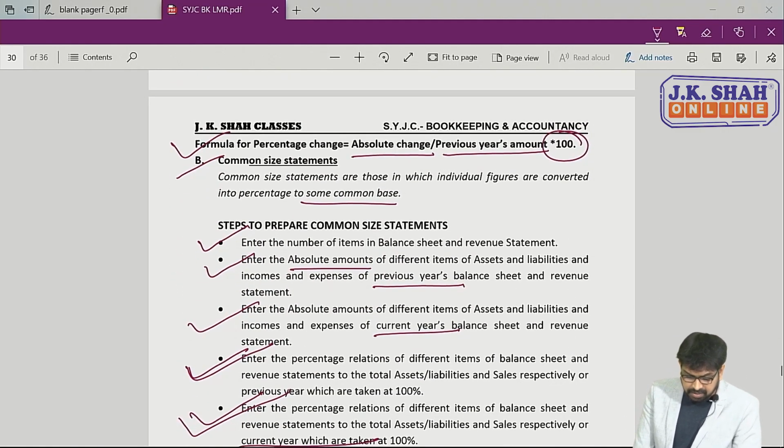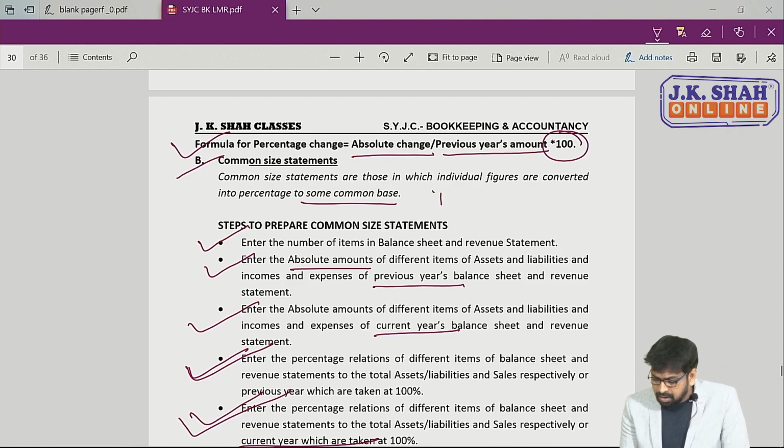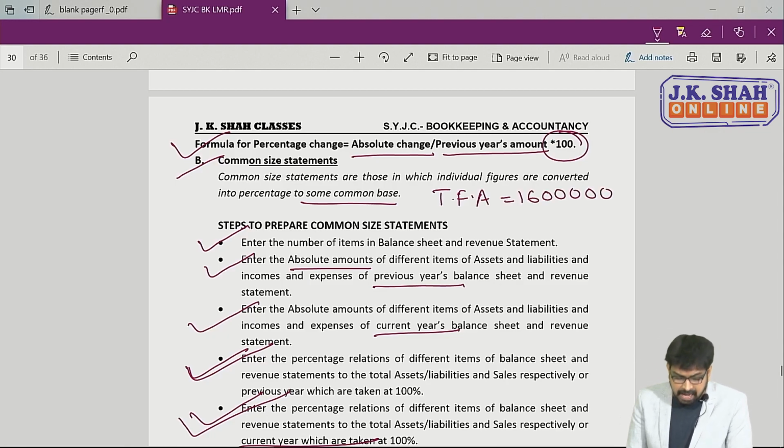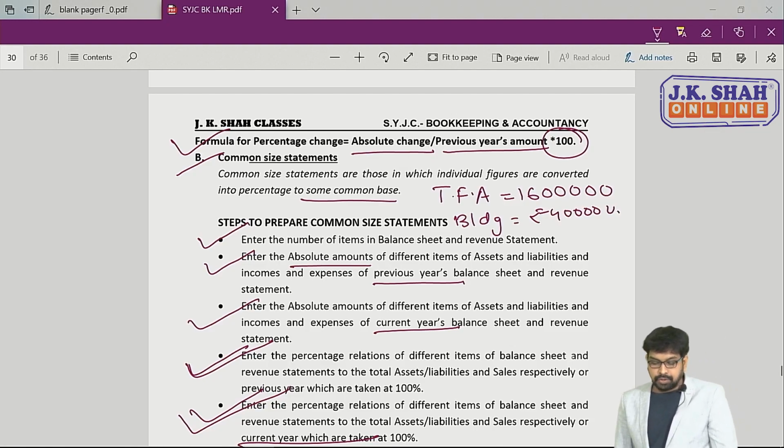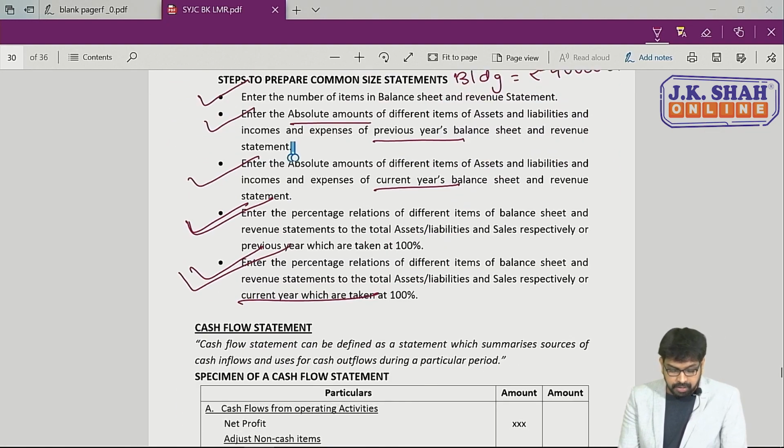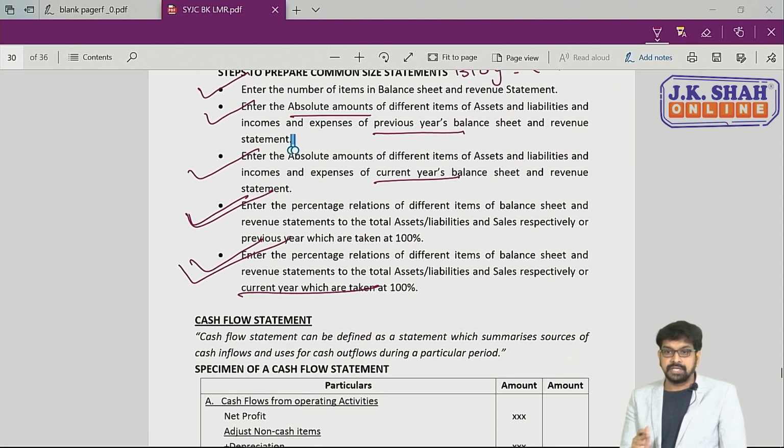Let's take an example. Suppose total funds available with us is rupees 16 lakhs and building with us is rupees 4 lakhs. In that case, what is the formula for finding out the percentage?